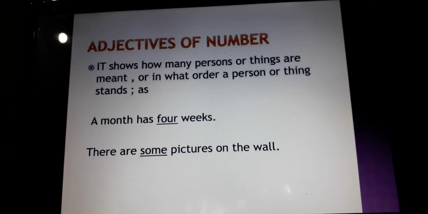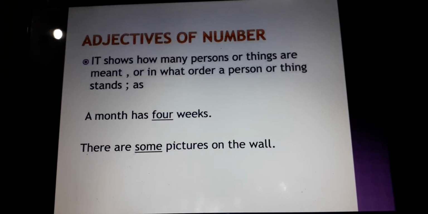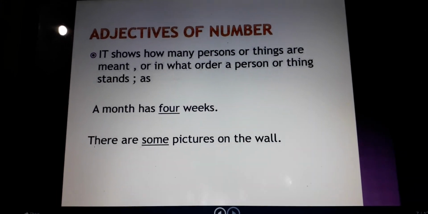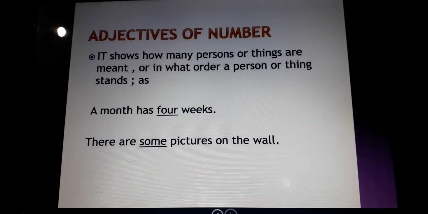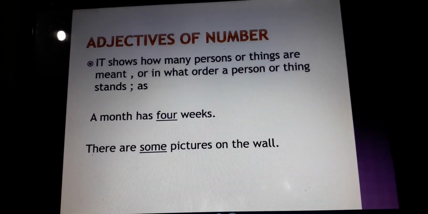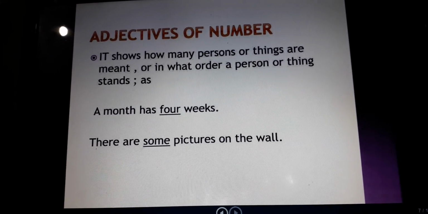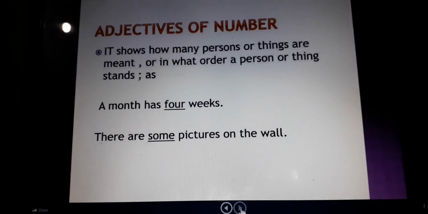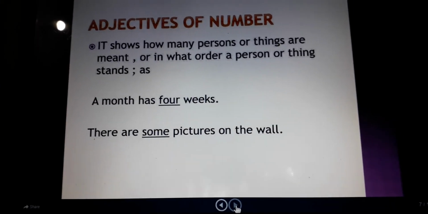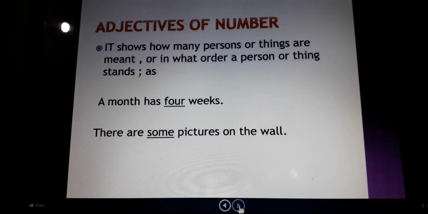For example, a month has four weeks. Weeks you can count. Most important, these adjectives of number are used with countable nouns, the nouns which can be counted, right? Pictures we can count, weeks we can count. So these are the adjectives which are used with countable nouns.